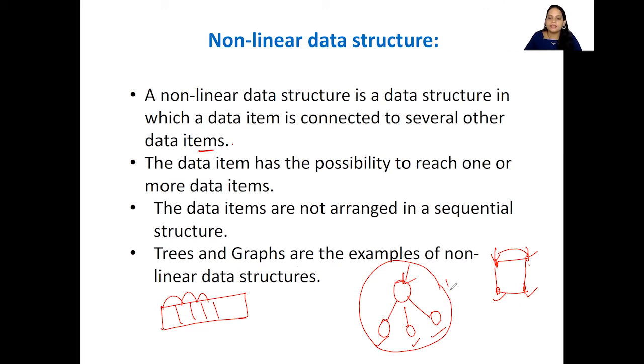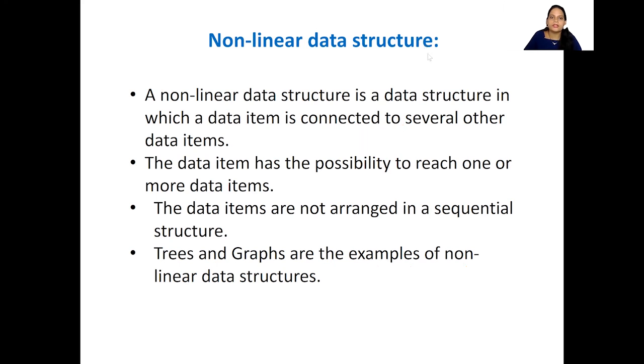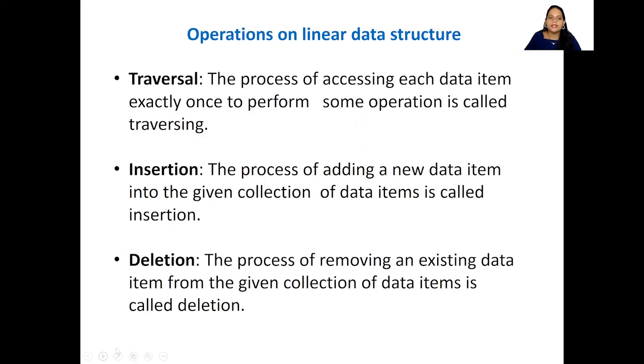Tree is nothing but this. Again, we are going to learn in a little more detail about this. And then this is nothing but our graph. Graph can be anything. It need not be a square or something like this, where we have edges and points, isn't it? So we can be reaching something like this. So this is how a graph looks like. So this is about non-linear data structure.